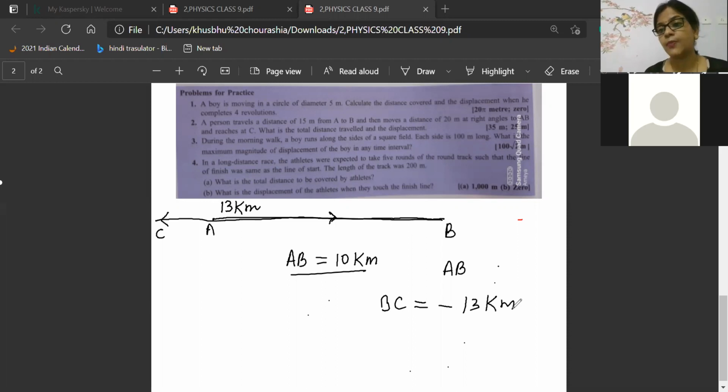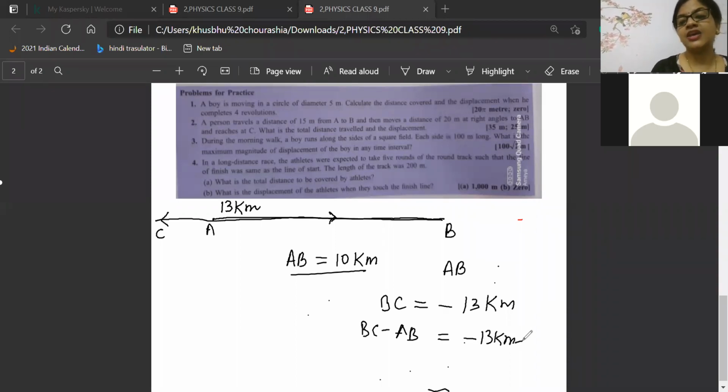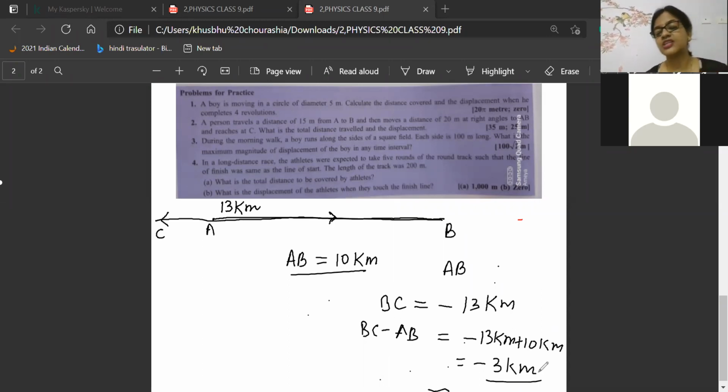Since I am going in the opposite direction, here the shortest distance will become BC minus AB. So here BC is minus 13 kilometers and AB is plus 10 kilometers. So it is coming as minus 3 kilometers. So here displacement is final minus initial.